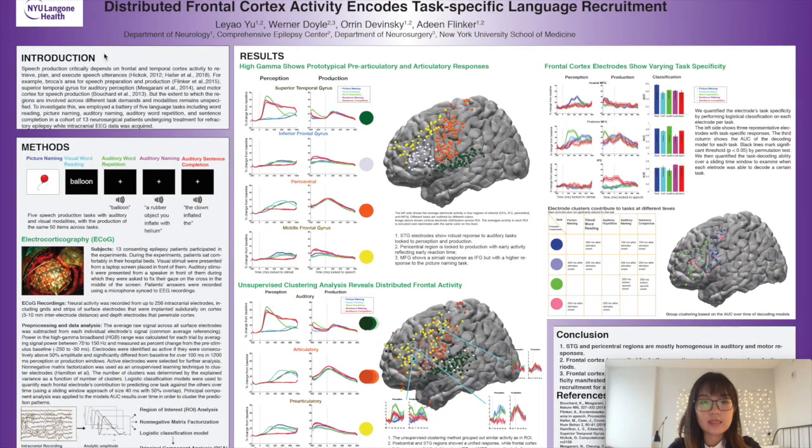For our experiment, we employed a battery of 5 tasks with different modalities on 13 ECoG patients. We used the same 50 words in different modalities across the 5 tasks.